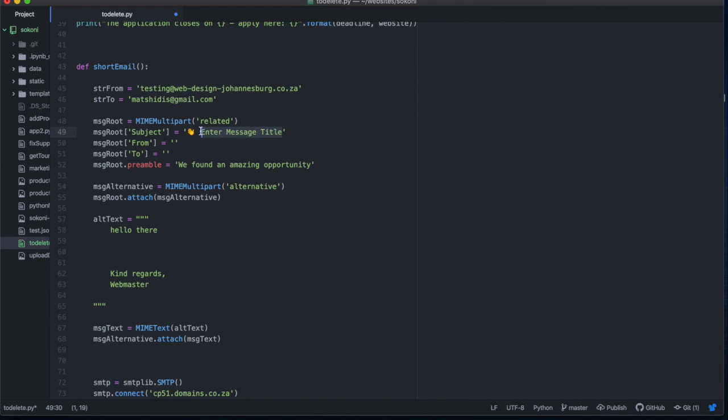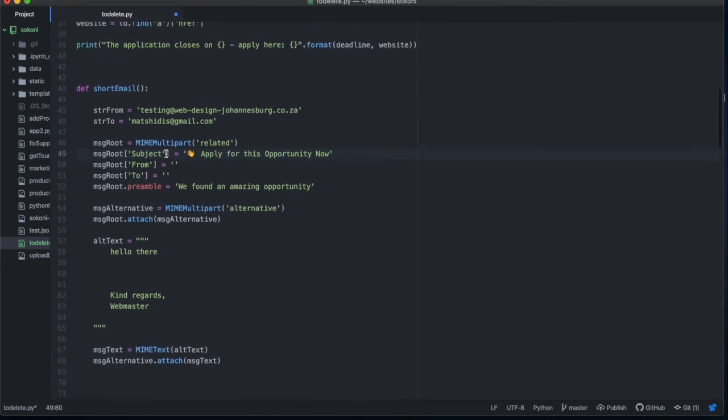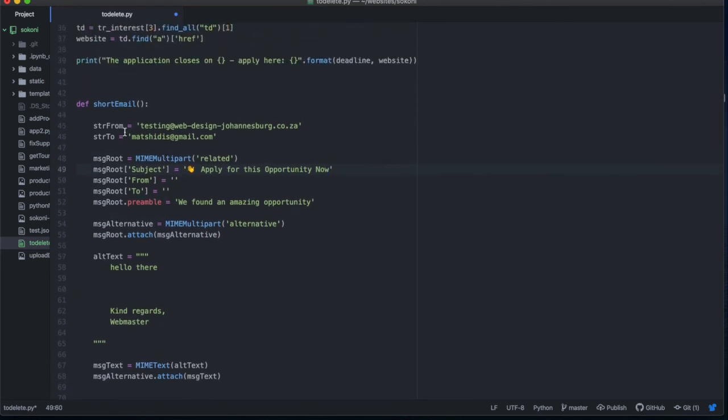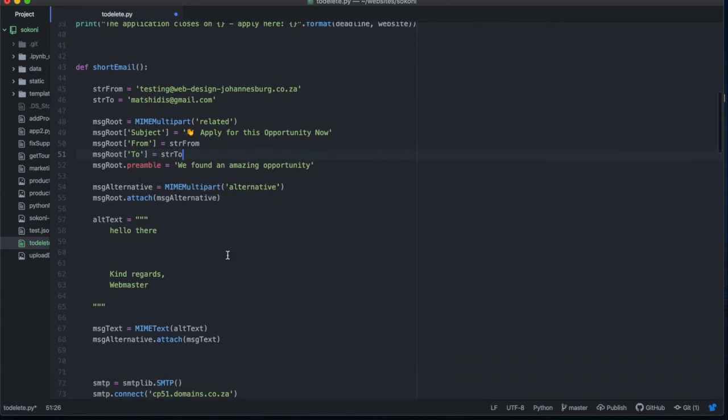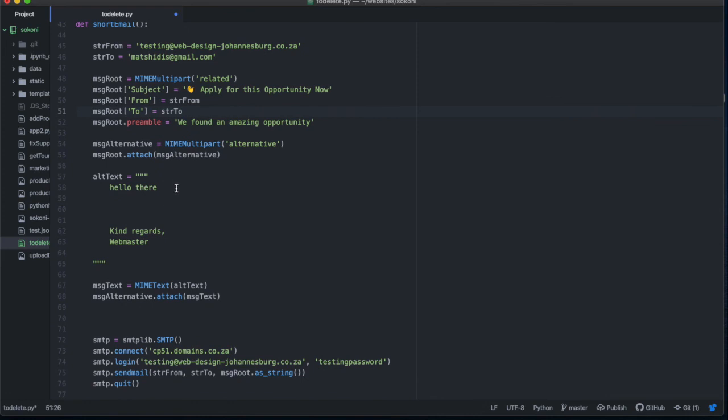I'm going to say, apply for this opportunity now. Okay, the message root from is str from. So let me write that, str from, and this is str to, right? We found an amazing opportunity, alternative, hello there. So this is the text that I want to write myself.